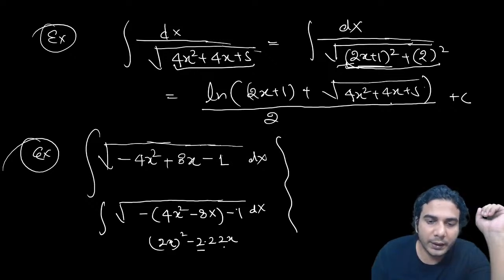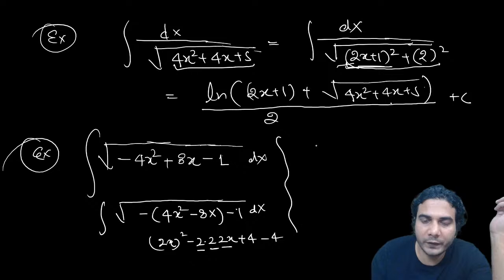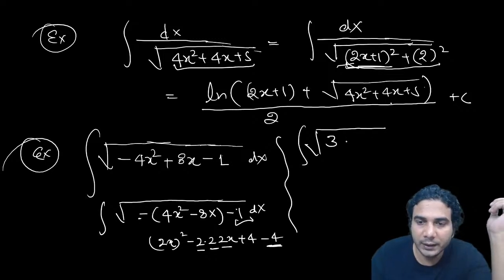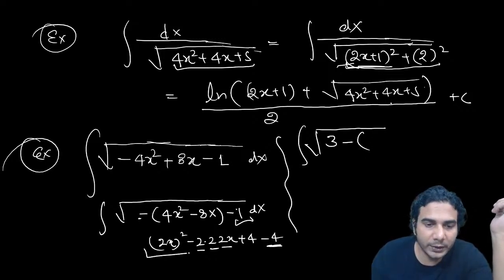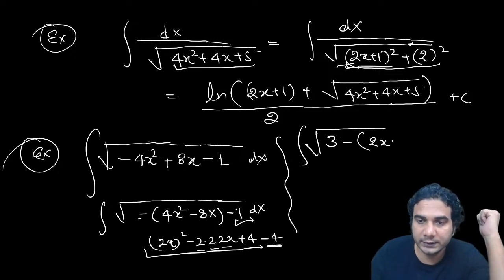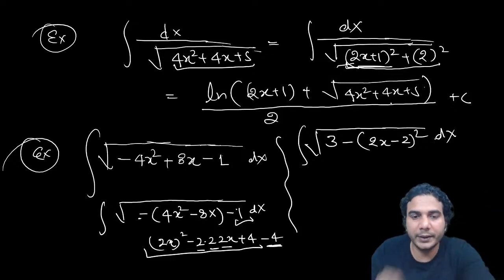So a2 b is 2, so you need to add plus 4 and minus 4, right? So minus 4 with the minus sign and plus 4 will come out, so it will finally be integral of under root of 3 minus, inside it is going to be 2x minus 2 the whole square. If you expand it, you'll get the same thing again, all right?